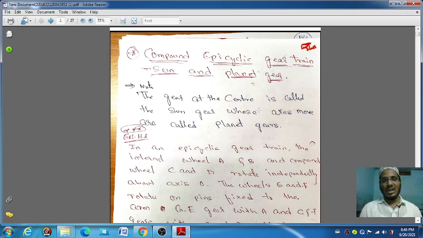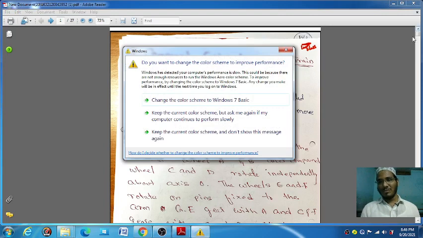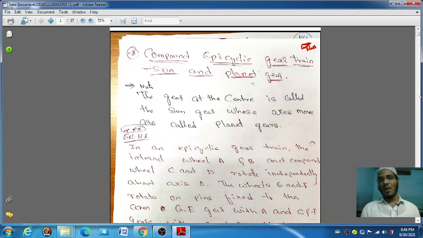The gear at the center is called the sun gear, and the gears whose axis moves are called planet gears. What is a sun gear? The gear that is on the shaft is called the sun gear, and the gears that are moving around the shaft are called planet gears. So first we have to discuss the basic problems regarding the compound epicyclic gear train, sun and planets.